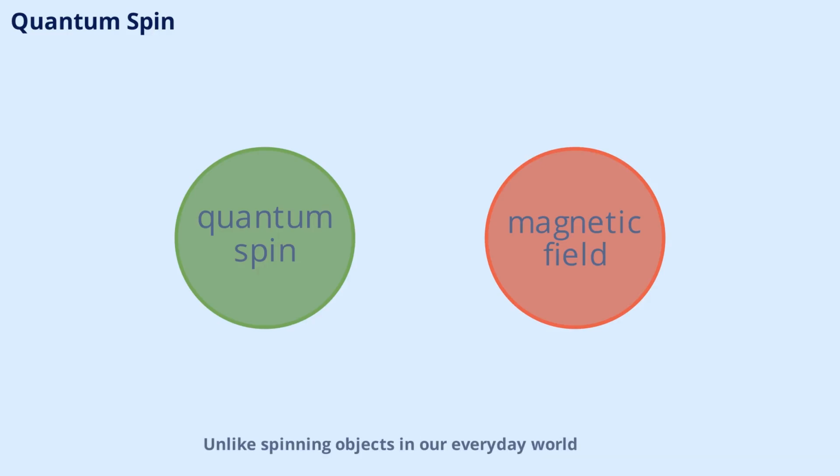Spin is a unique property of quantum particles. Unlike spinning objects in our everyday world, quantum spin doesn't refer to physical rotation. Instead, it's a fundamental characteristic that affects how particles interact with each other and with magnetic fields. We'll break down what spin means and why it's so important in quantum mechanics.